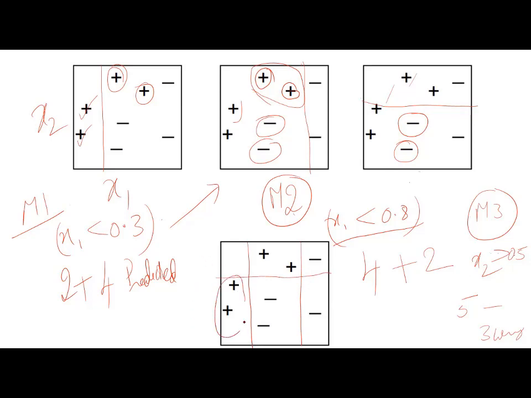This area consists of all positives, this area all negatives, this area all negatives, and this area all positives. This is the secret of boosting. It looks like strange maths, but this is where it predicts perfectly. This is called boosting, my dear friends.